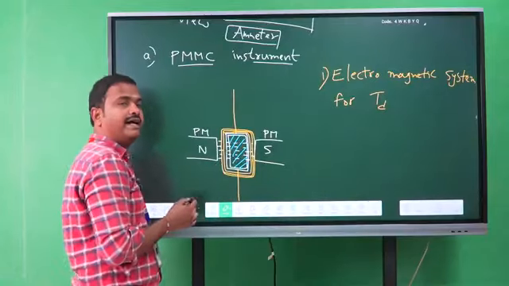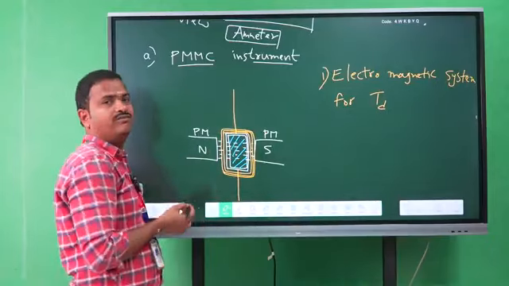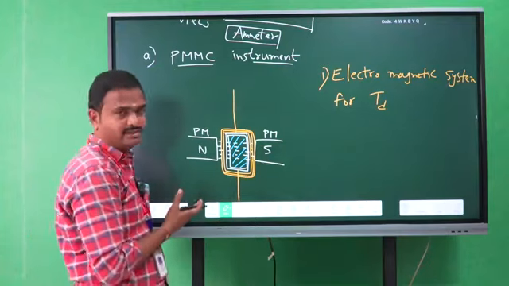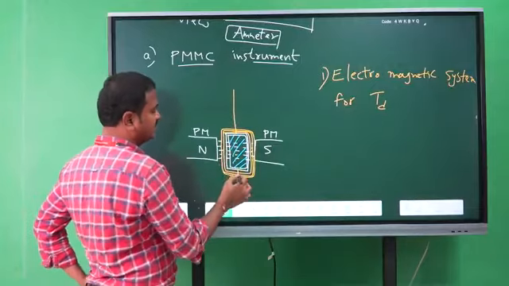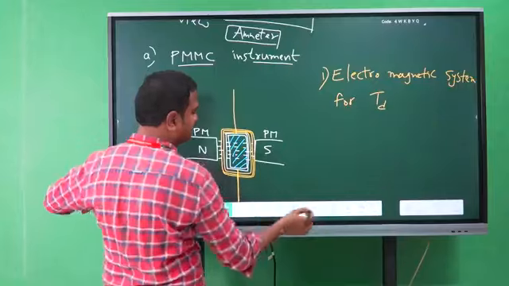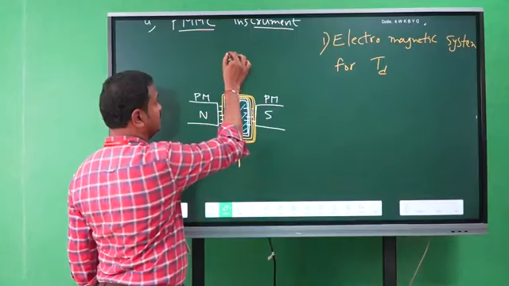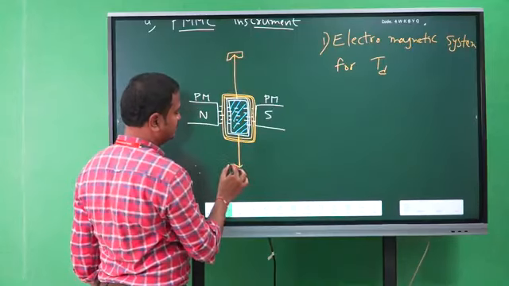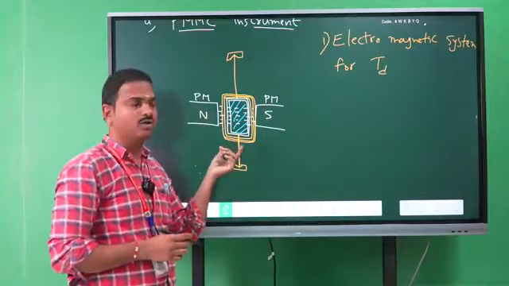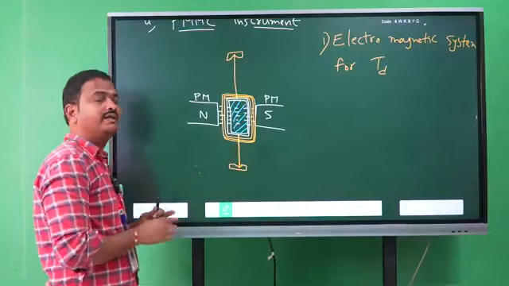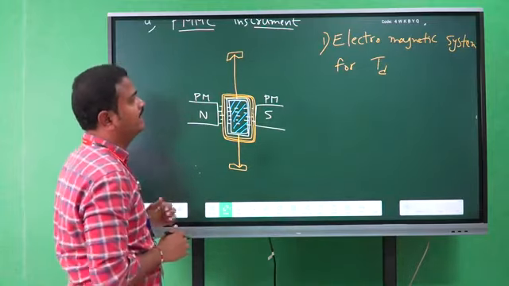Inside that we are placing an iron core, and a copper winding is wound on the aluminum former, which carries the current which has to be measured. The aluminum former is connected to a spindle. This spindle is supported by jewel bearings at both ends. Now the spindle is rotating freely and also the coil inside the instrument is free to rotate in between the permanent magnet. Okay. So this is the structure for the electromagnetic system.